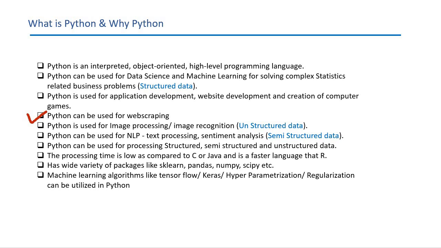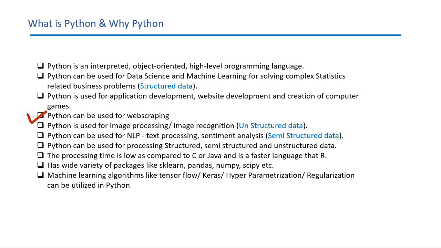Python can be used for web scraping. Web scraping means you can extract the data from the different websites and you do not have to make manual efforts on this. There are a lot of packages and functionalities available in Python which help you extract the data from the websites in an automated mode. Now I'll be using this term packages, so it's a little early to understand what packages are. We'll be discussing packages in detail in the upcoming videos, but for now you can understand there are packages in Python which help you do a particular task.